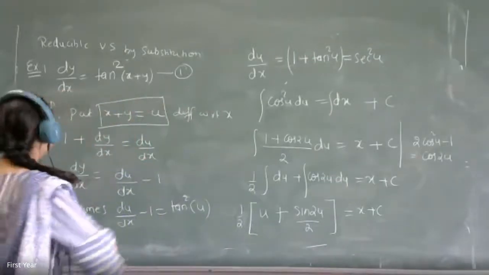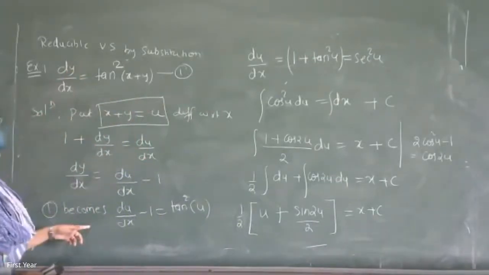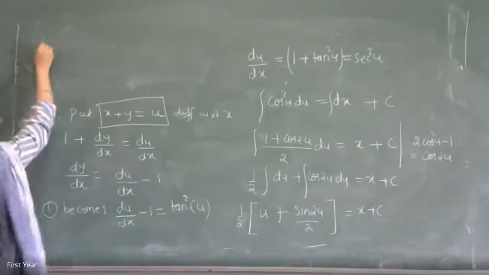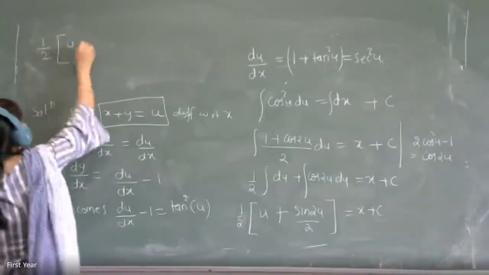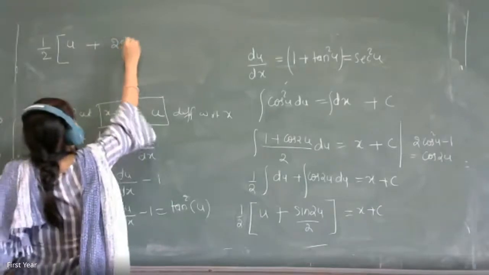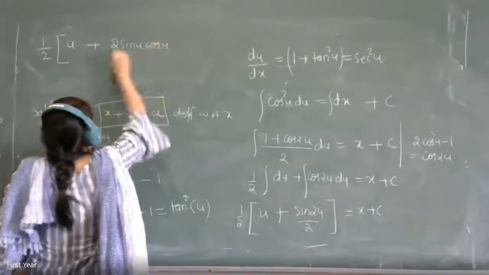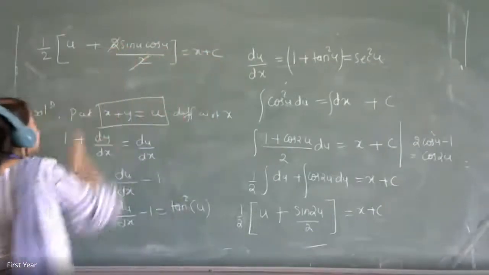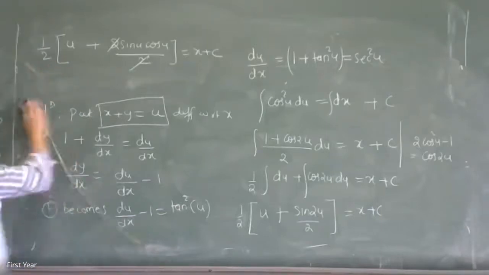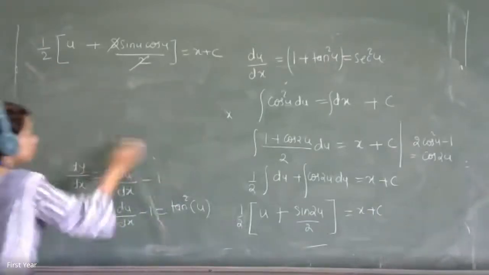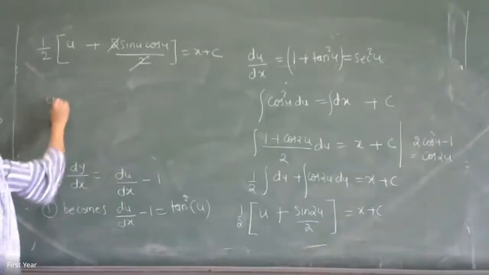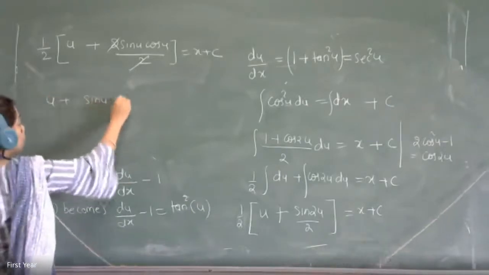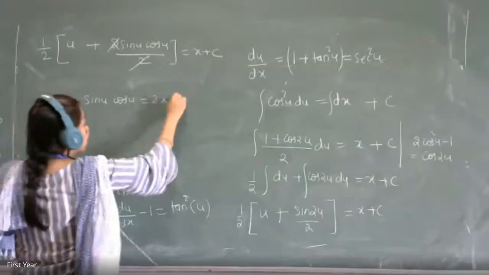Can you remove that 2? Yes, ma'am. Quickly let me do that. Half as it is, u as it is. What is the formula of sin 2u? It is 2 sin u cos u divided by 2, is equal to x plus c. So this 2 and 2 will get cancelled. This 2 which is common will go on that side and we will get u plus sin u cos u is equal to 2x plus 2c.